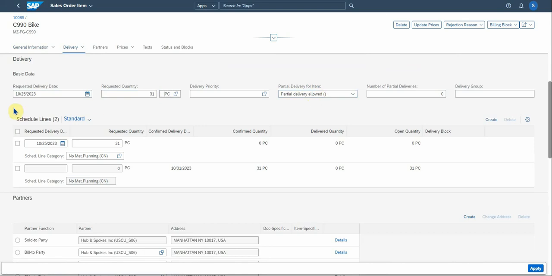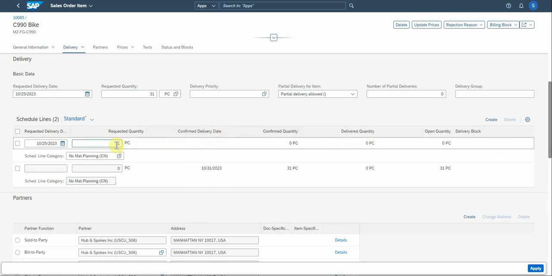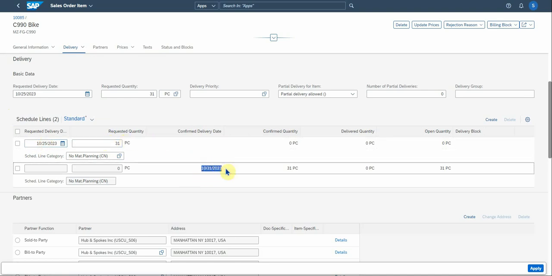Then schedule lines, which is actually a critical functionality in the sales order to see if there's enough stock, what your delivery dates, requested delivery dates versus confirmed delivery date. In this case, the requested delivery date was 10/25 for 31 pieces, and the confirmed date is the 31st of the 10th for 31 pieces.